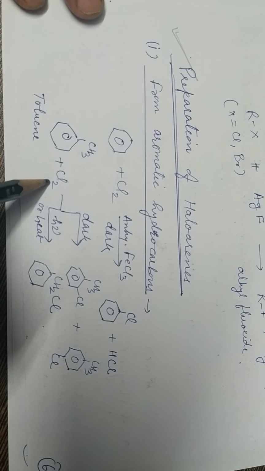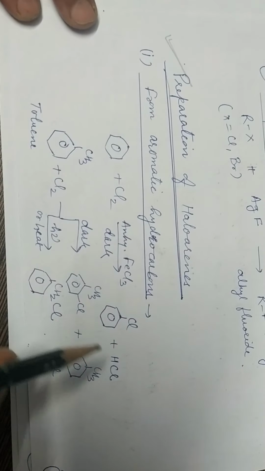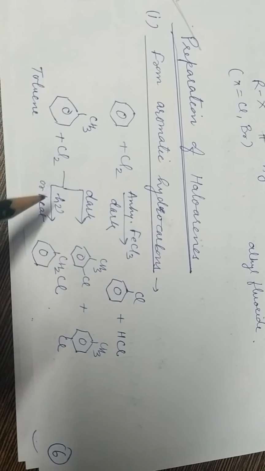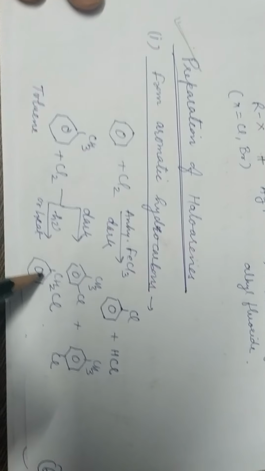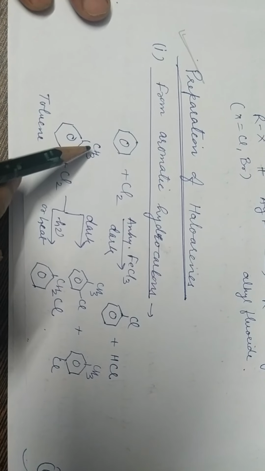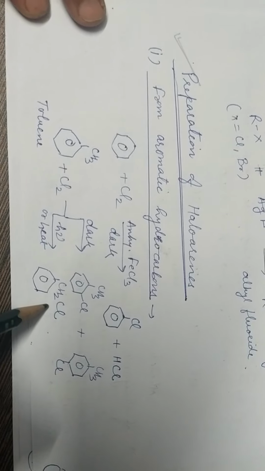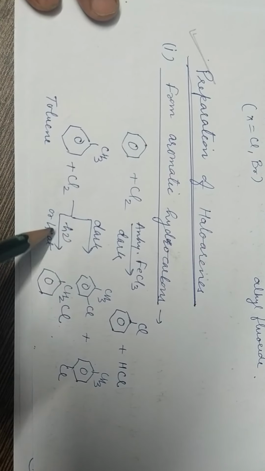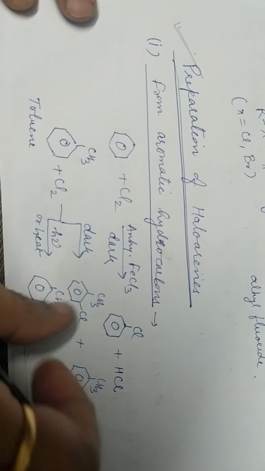If toluene reacts with chlorine in dark, then ortho and para products are formed. But when the reaction occurs in presence of sunlight or on heating, then the chlorination occurs on the open chain carbon, meaning benzyl chloride is formed. So this is the important condition. The chlorination occurs either in dark or in sunlight. On the basis of conditions, the products are formed.